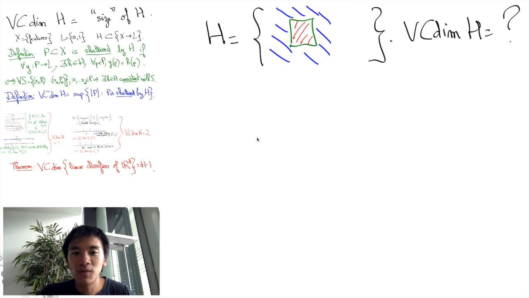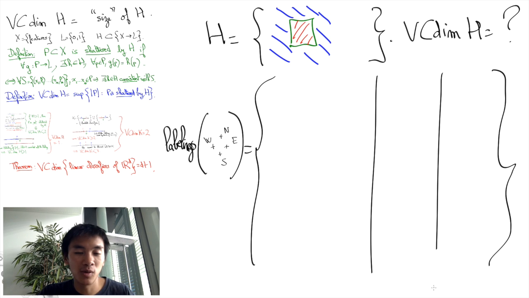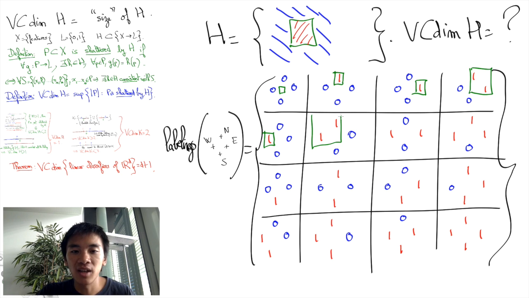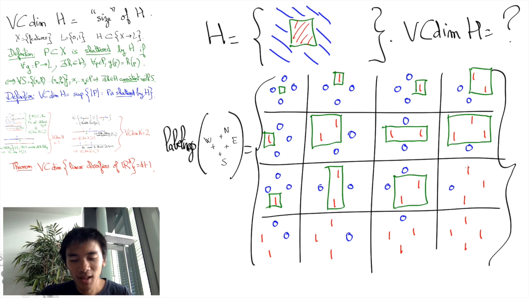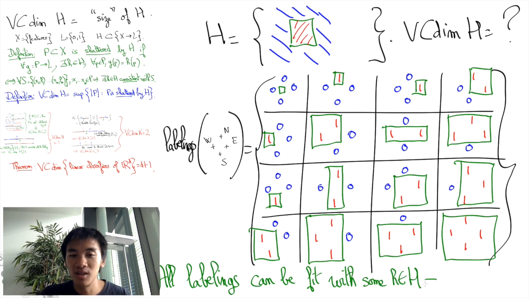To prove this, let's first determine a set of 4 points that is shattered by axis-aligned rectangles. Take the 4 cardinal directions. I can verify that any of the 2 to the power of 4, which is equal to 16 labelings of zeros and ones of these 4 points, can be fit with an axis-aligned rectangle classifier. It's a bit cumbersome to do, it takes a bit of time, but it's really not difficult.